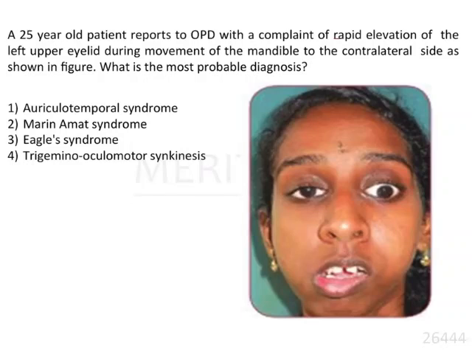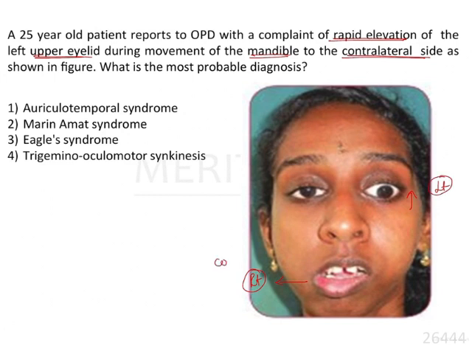The question given here is: a 25-year-old patient reports to OPD with a complaint of rapid elevation of the left upper eyelid during movement of the mandible to the contralateral side, as shown in the figure. What is the most probable diagnosis? The clinical picture of the patient is given to us, where we can observe that as the patient tries to move her mandible towards the right side, there is elevation of the left upper eyelid.